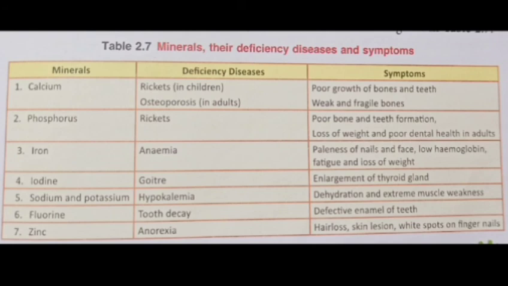So the undernutrition is the condition when the body is getting less amount of nutrients than what are required, even if the diet is balanced. The nutrients the body is getting are in less amount than what is required by the body. At such a condition, the body becomes weak and sick. This unhealthy state of the body is called undernutrition, and it may be caused due to poverty or the non-availability of sufficient food.